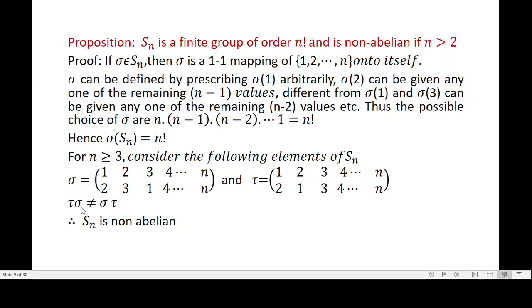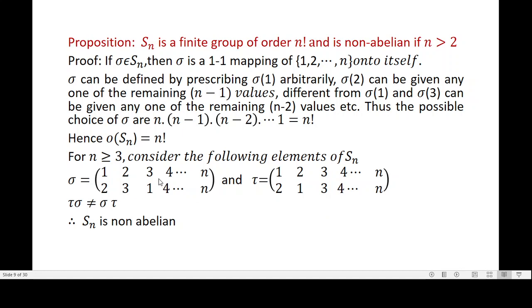First element, tau sigma of 1. Sigma of 1 is 2, image of 2 is 1. So, tau sigma of 1 is equal to 1. That is, under the permutation tau sigma, image of 1 is 1. What is tau sigma of 2? Sigma of 2 is 3. 3 goes to 3. Therefore, 2 goes to 3. So, tau sigma of 2 is equal to 3.